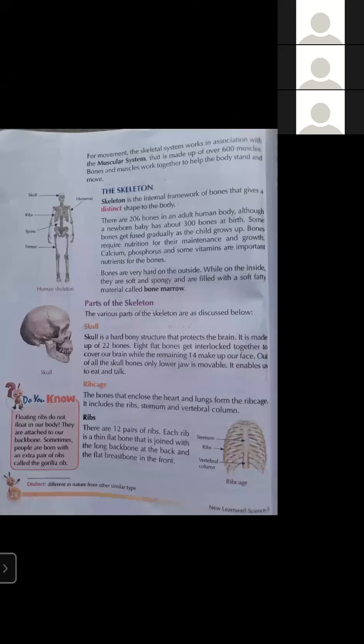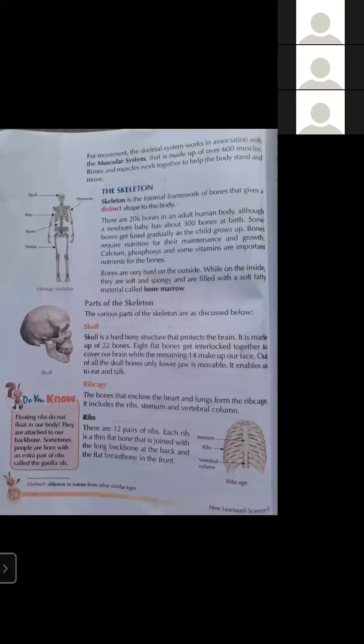And what is that very important organ? That is the brain, because most of our body depends on the brain. How we can think, how we can remember, that is performed by the brain. It is made up of 22 bones. So our skull is made up of 22 bones.